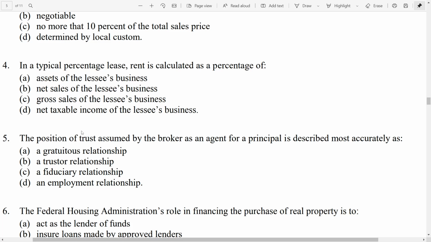businesses could use a percentage lease depending on what the landlord prefers, because a percentage lease lets the landlord participate in the sales of the tenants. The biggest thing to know is that the percentage lease is calculated based on the gross sales of the tenant's business. Another word for tenant is lessee. The landlord is the lessor. So, in a typical percentage lease, rent is calculated as a percentage of the gross sales of the lessee's business. So, the total sales before any deductions of expenses.